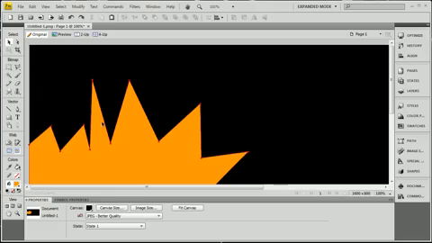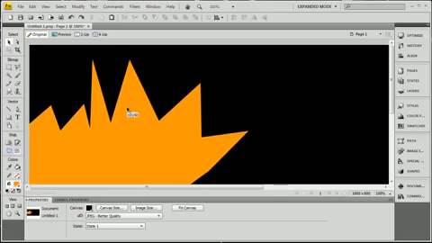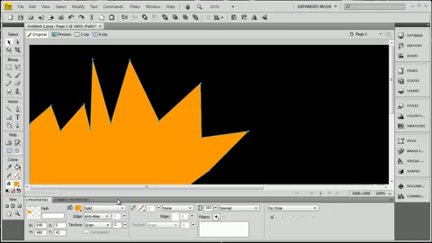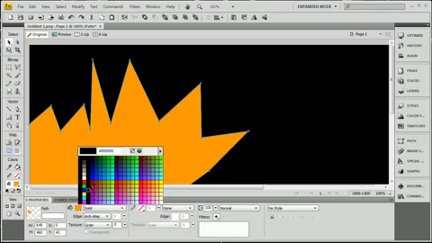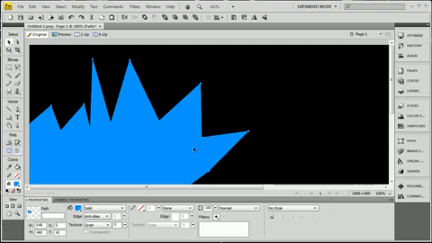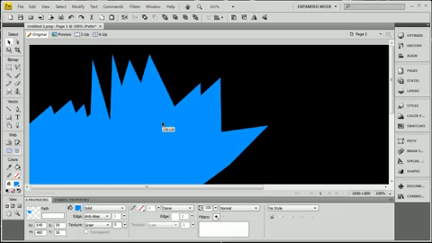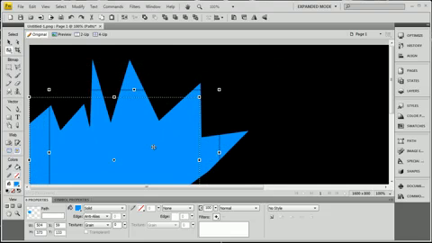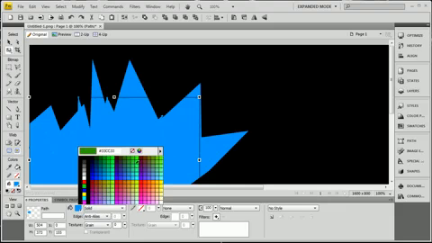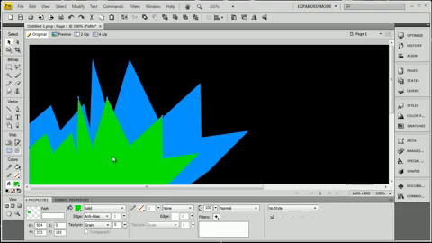Okay, that's good. Let's move it a little closer to the top. You can use any kind of shape that you want. Get creative with it. Actually, I'm going to make this one the blue. Let's highlight it now. Press Control C, Control V. So now we have a copy sitting on top of that one. Let's manipulate the size. Let's make it about that big. And let's change the color to a nice bright green.